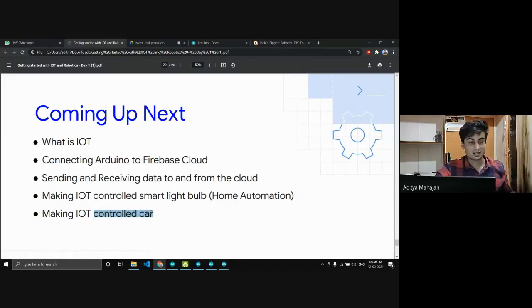I haven't brought the car today, but I'll be giving one of you a link, which will be a web app. With that web app, you can control a car which is over here. I will be sitting right here tomorrow, I'll have a car over here, and one of you can control my car while sitting from there. So that's going to be very interesting. You would love it, I'm sure. So make sure you don't miss this part, because you will actually get the chance to control this vehicle using your computer.